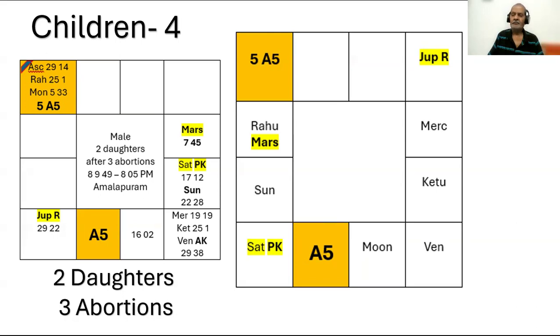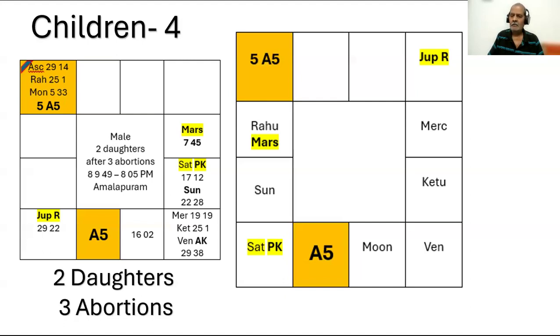But here, see, Lord of A5 is Mars, I told you. But this A5 is aspected by Mercury from Cancer. I told you Saturn, Mercury, Ketu, these three planets, if they aspect the A5 or fifth from A5 or PK, they must be in even signs only.